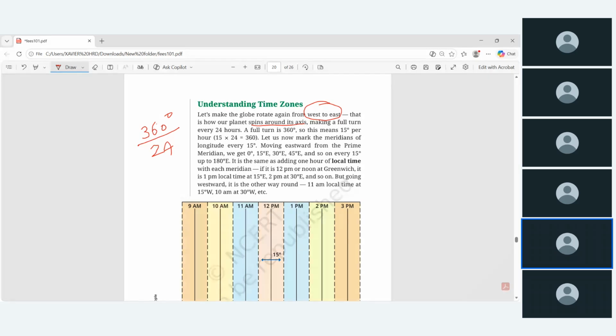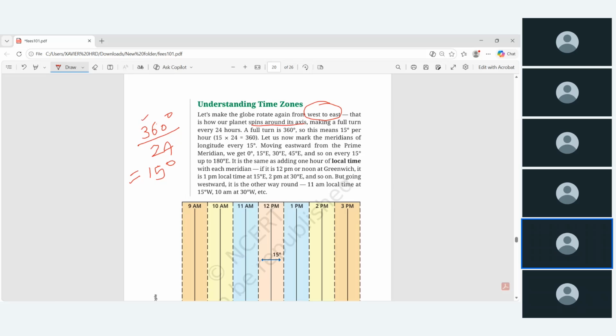Right? So when it is 24 hours, every 1 hour how many degrees might the Earth have crossed? It would have turned 15 degrees every 1 hour. So every 2 hours it will have completed 30 degrees. Right? So every 6 hours, 90 degrees. Okay, every 12 hours, 180. So one half is completed. Okay, so this is how the calculation goes.